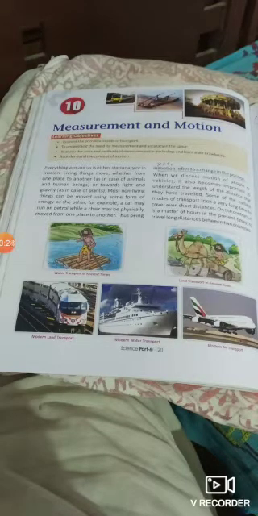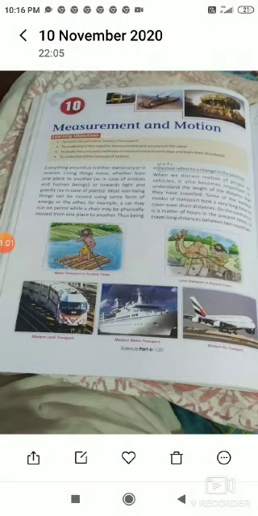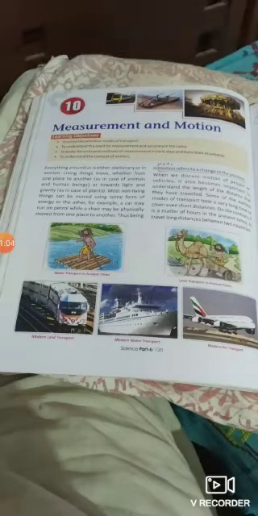In olden days people used their hand span, sometimes feet, for measuring, but nowadays we are using a scale, tape, long tape and various other measuring instruments for liquids, solids, barometers and all. So naturally, if you measure something there must be some scale for measurement. Something is measured in centimeter, some in meter, some in kg, some in grams, even time is measured with the help of second. So various units are there for measuring.